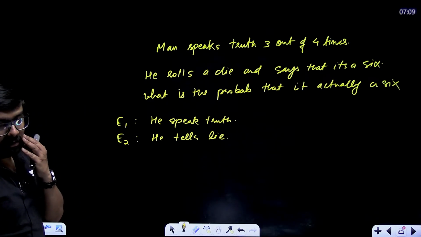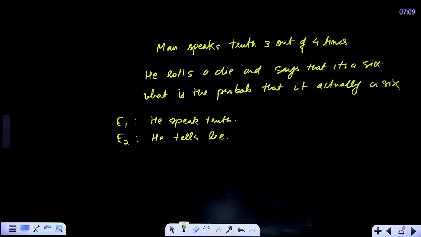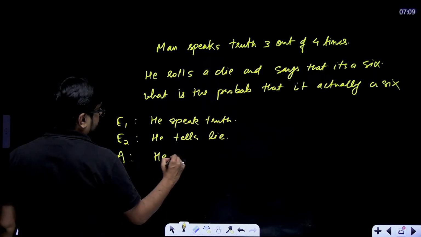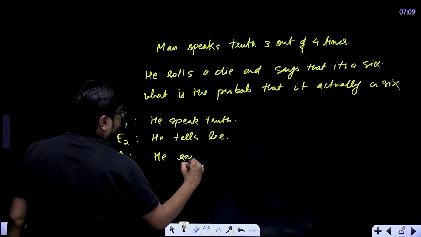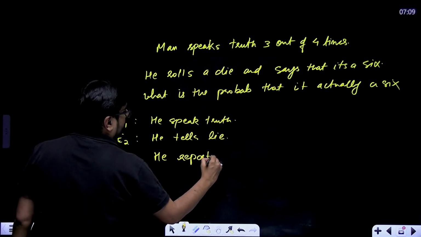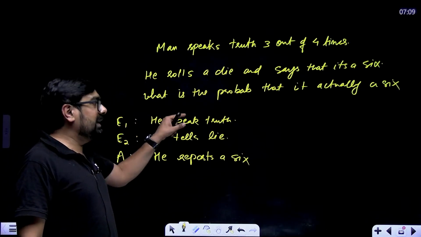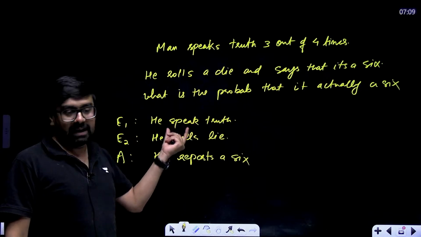What do we want from here? That he says that it's 6. That means he reports a 6. That means this guy reports a 6. What is our favorable event? That he reports a 6. Now what do we want? He reports a 6 and he is lying. We want that he is reporting a 6 and he is lying.